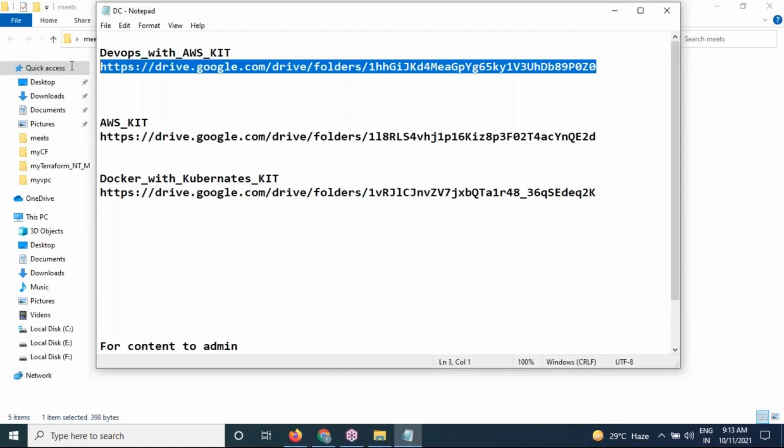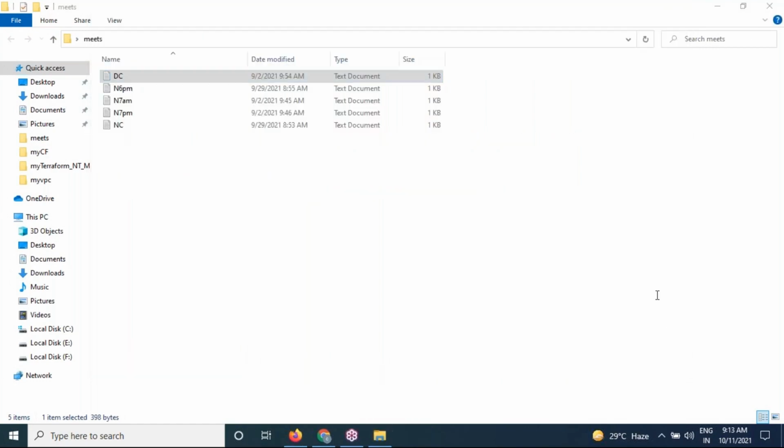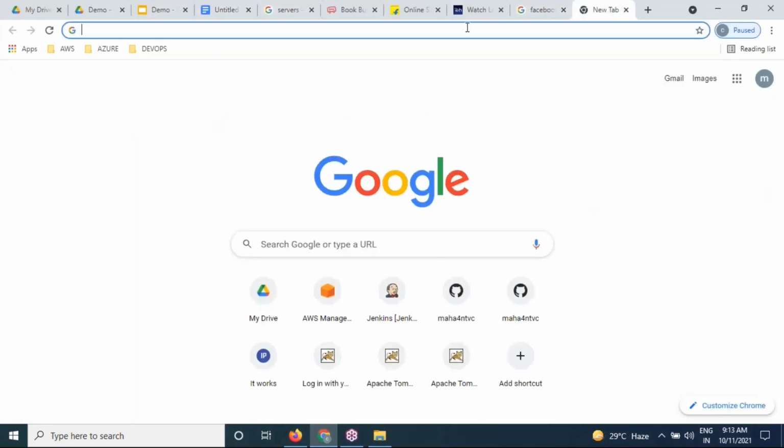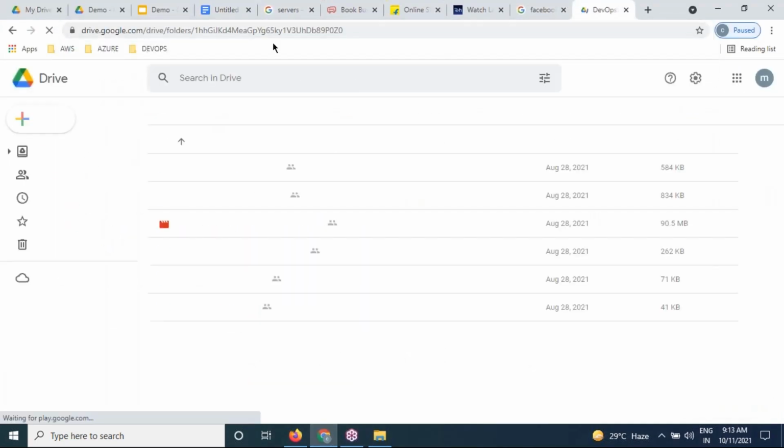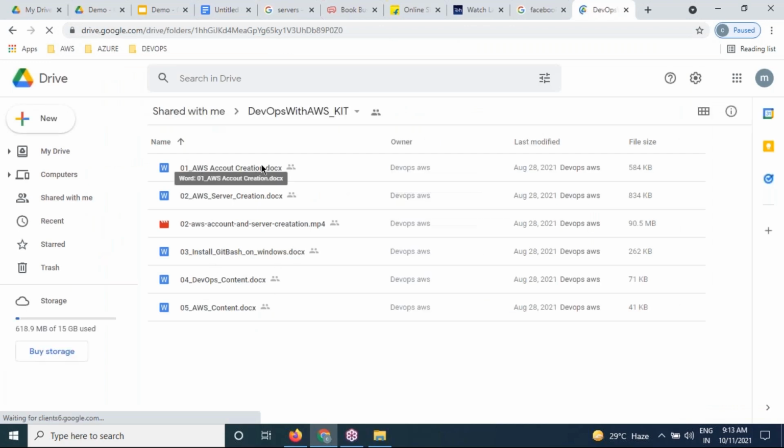So please use this Google Drive. Everybody got this Google Drive, am I right? In this Google Drive, you can see how to create an AWS account, how to create a server, how to install Git Bash in a Windows environment, and what the DevOps content and AWS content are. Please look at all these documents once.